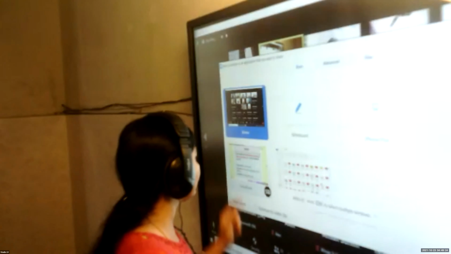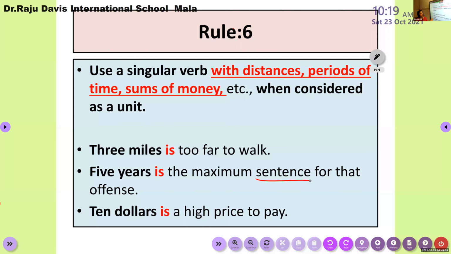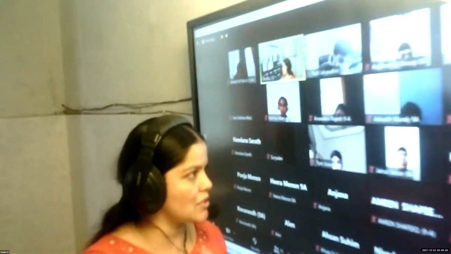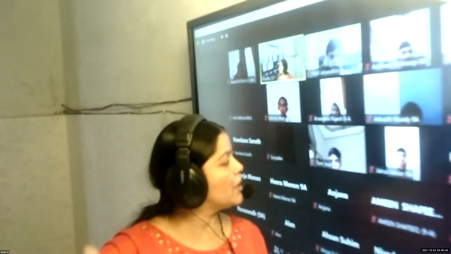Now look again. See, 3 miles is too far to walk. Okay, so when I start, I have to travel 25 kilometers one side. I'm riding my bike every day and coming in on my bike.